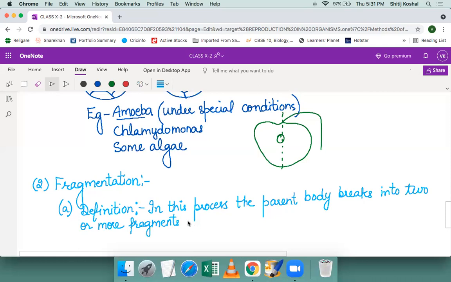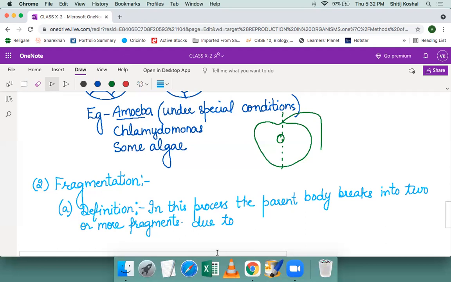Now what is the reason? Automatically, fragmentation will not happen on its own, okay? There would be some cause for these fragments to break. The cause would be the wave action, because fragmentation usually occurs in algae, filamentous algae. Algae are of different types and they are multicellular in nature. Remember that fragmentation occurs in multicellular organisms. In the case of algae like Spirogyra, this fragmentation occurs due to wave action.